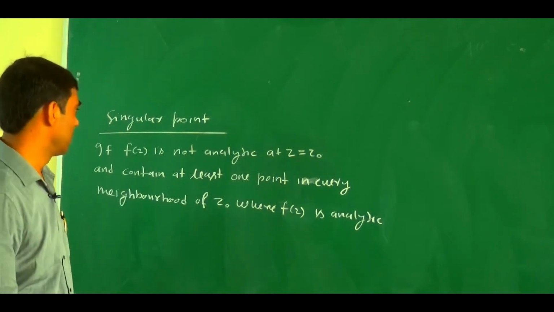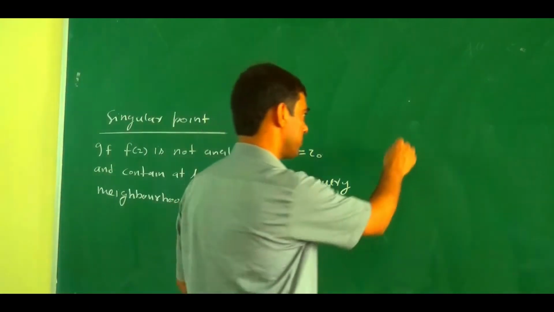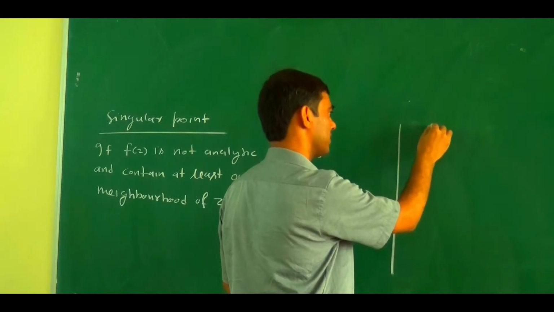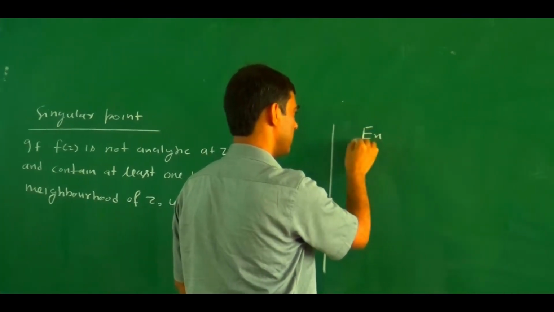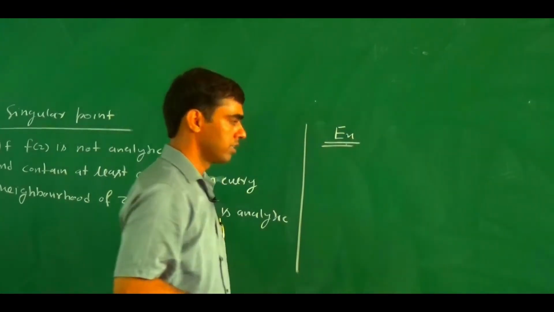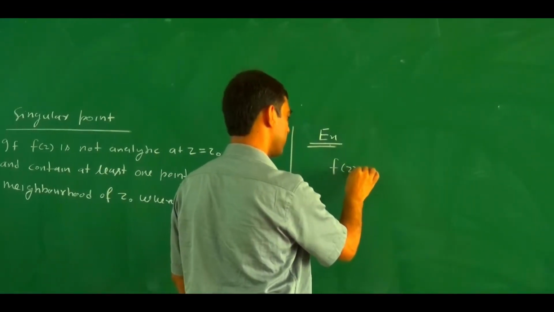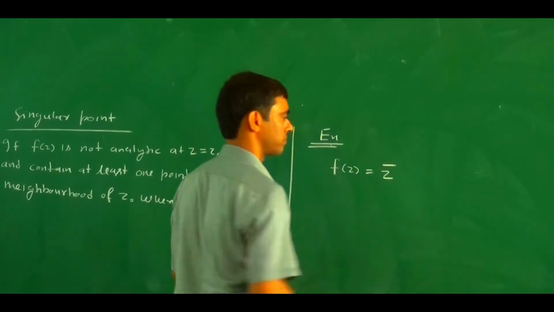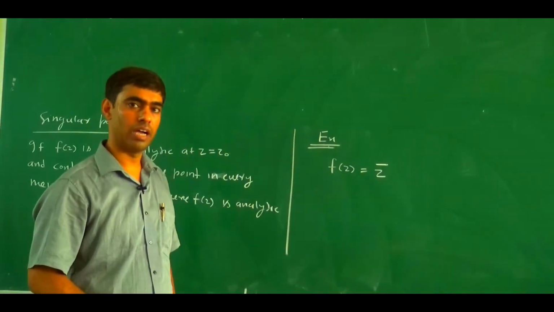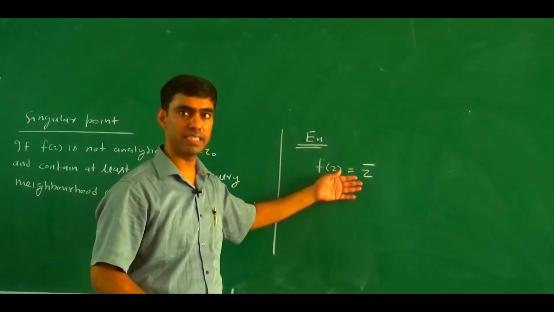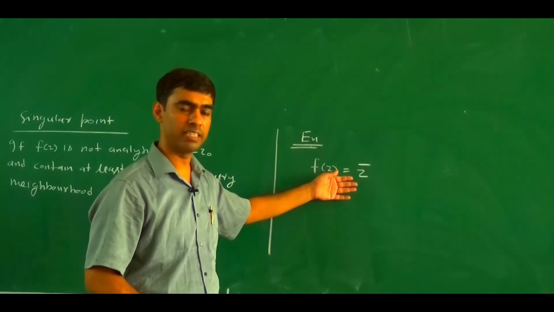To clarify this, we take one example. Suppose f(z) equals z bar. As we know, this does not satisfy the CR condition at any point.